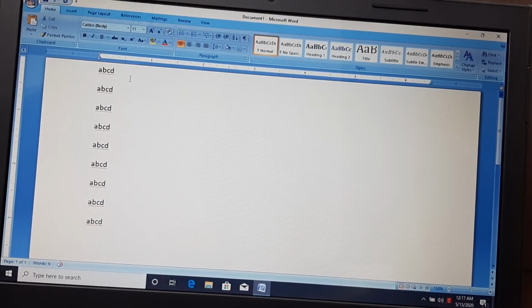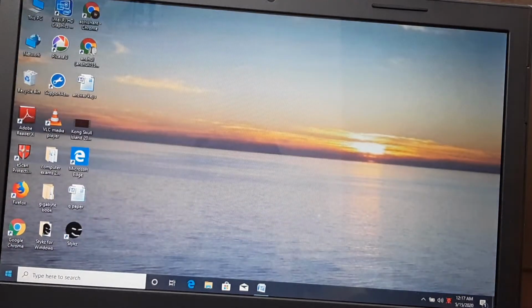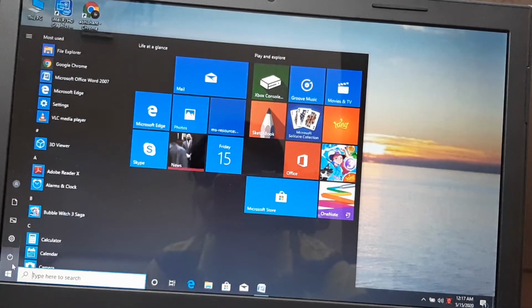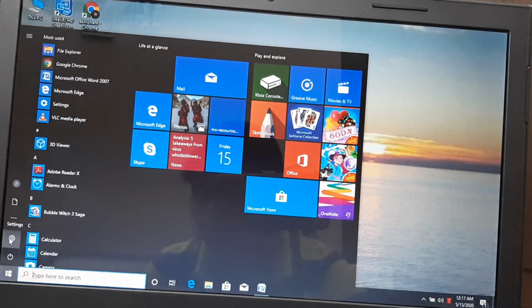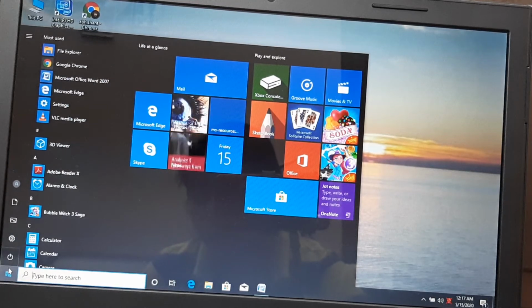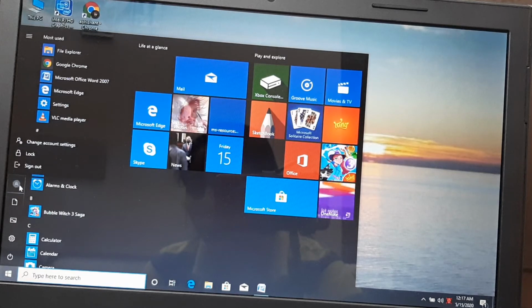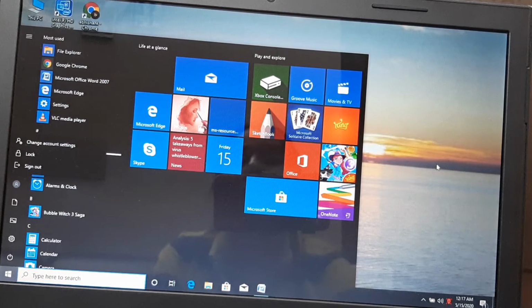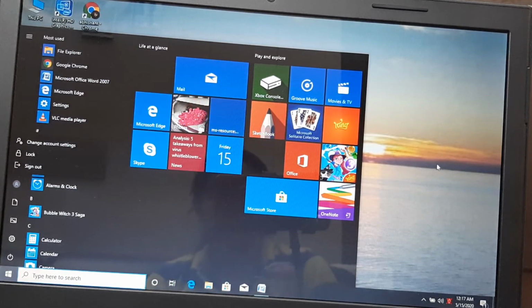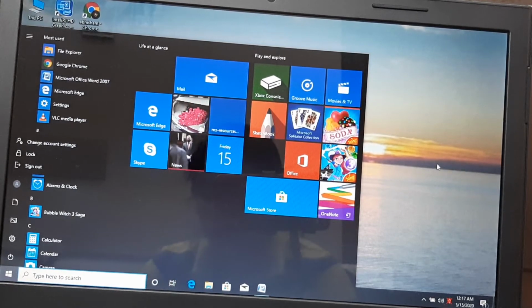So like this you can use multiple desktops at the same time. Another thing is locking your computer. Now how to lock your computer? I will not show it practically, but I will help you with how to do it. Go to the start menu, click on this, and then lock. Fine. After that, whatever password is there, just put the password and you will come back to your system.